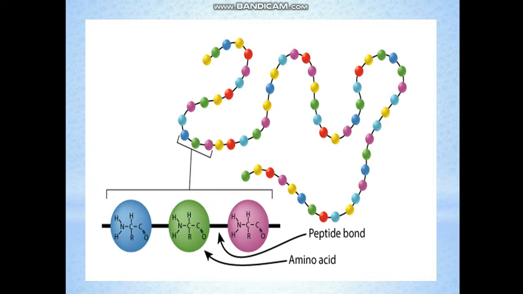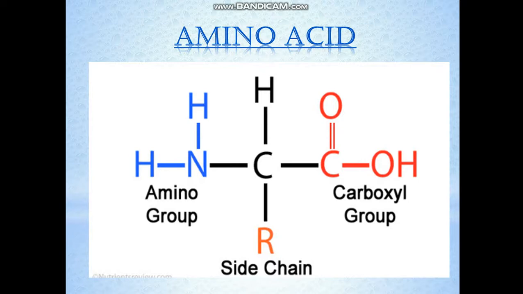Two amino acids are joined by a peptide bond here. You can see the peptide bond, and these are the amino acids, the colored balls. So this is a protein structure. The primary structure, you can say the simplest structure of the protein, is that of a chain which shows all the amino acids bound to each other in this linear fashion. Clear? Now let us discuss a few points about amino acids.